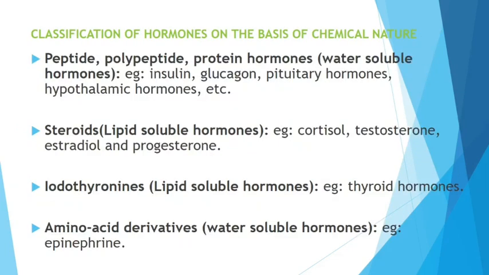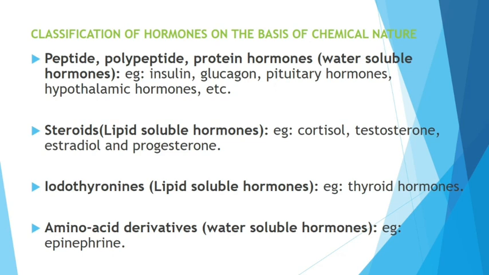Take a screenshot. Very important. Classification of hormones on the basis of chemical nature. We can classify the hormones into four different types based on the chemical nature, whether it is protein hormone, peptides, amino acids, whether they are water soluble or lipid soluble, whether they are steroids, like that. So whatever hormones we have studied so far can be classified under four major classes: peptide, polypeptide, protein hormones.